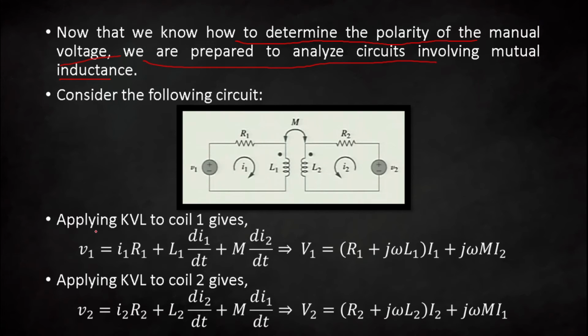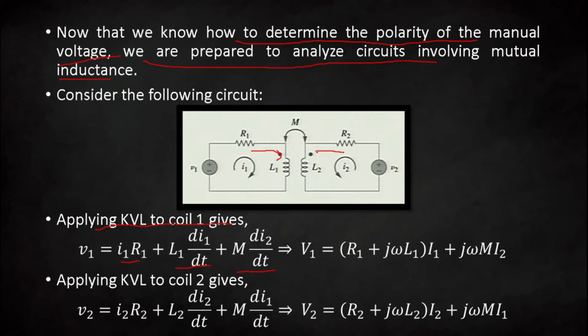So first apply KVL to coil number 1. Then V1 is equal to the voltage drop across this resistor, given by I1 multiplied by R1, plus the voltage across this inductor, L1 di1 by dt, and the mutual voltage, given by M di2 by dt. Here the sign is positive because the current is entering at the dotted terminal.